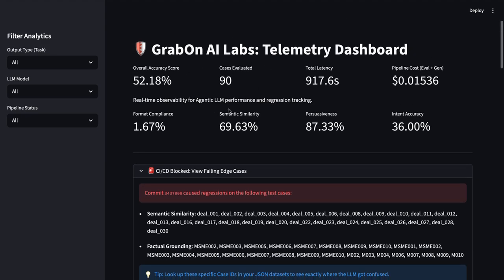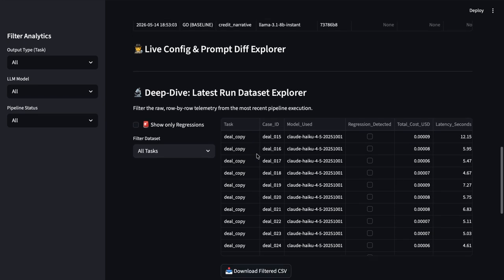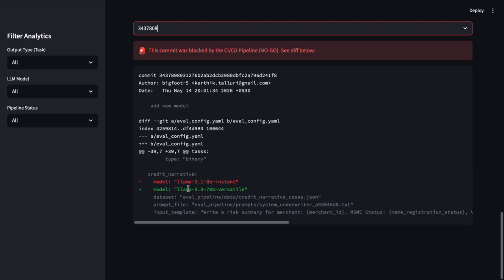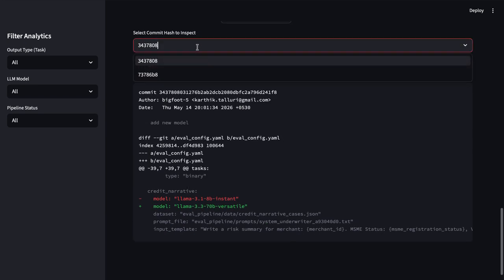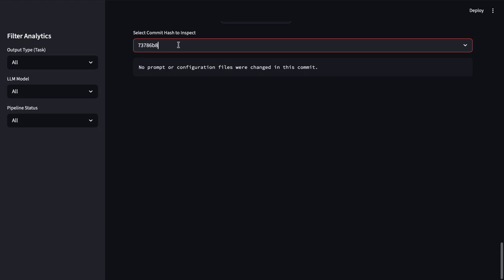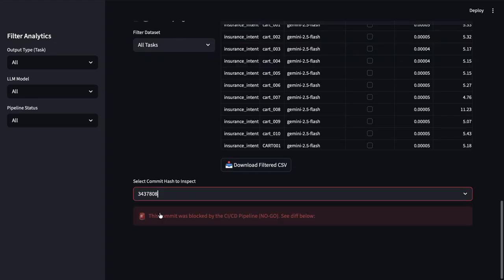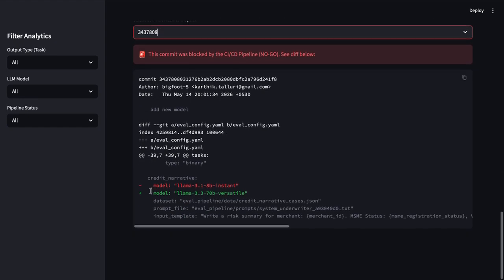So 90 cases are evaluated here, and the pipeline cost is slightly higher than before. The intent accuracy before was 31%, but now it's gone up to 36%, so it has improved. The change I made, we can see in the diff here, this is the baseline score. It doesn't have any commits here, but if we look at the new commit, I've added a much stronger model here, like the 70 billion versatile model.